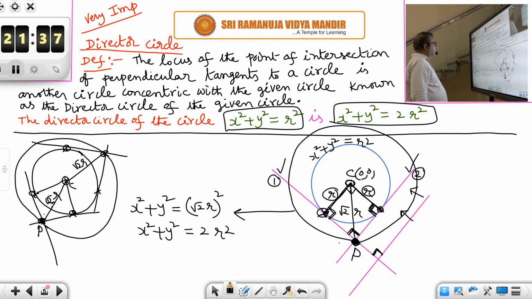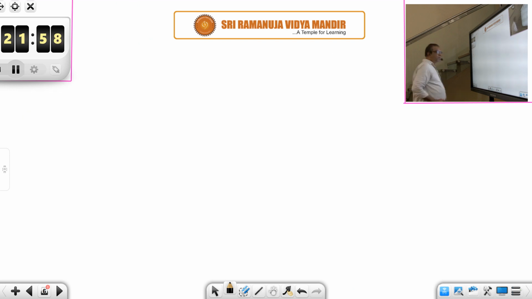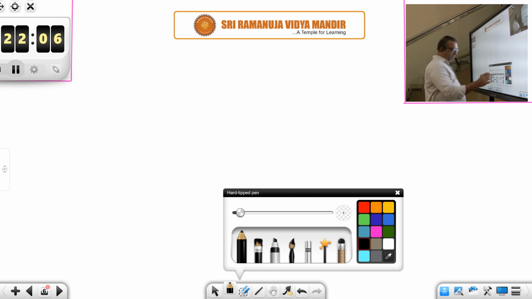So, finally, what we have concluded is that the director circle is a circle concentric with the given circle, having the same center as the original circle, but it is a bigger circle having radius root 2 times the radius of the original circle. This point can be proved in another way also. Let us go forward. I have proved it geometrically, but we can also prove it using formulas.